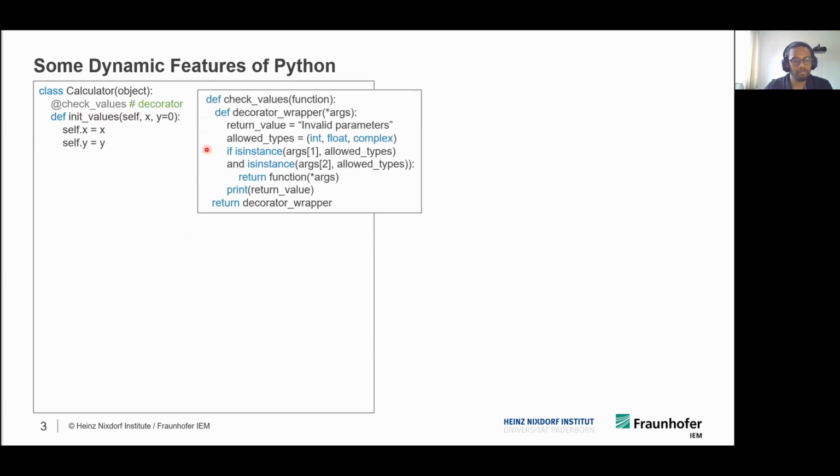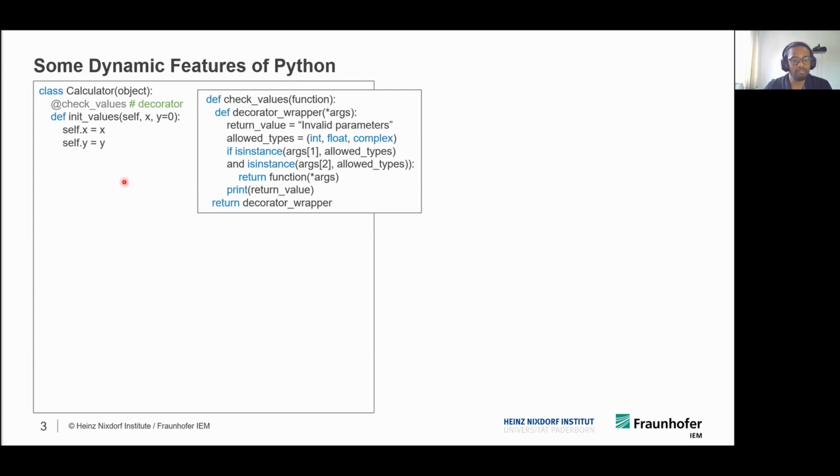And here is the implementation of the decorator. In a nutshell, what this function does is validate whether the arguments passed to the function are of integer, float, and complex types. And if the validation is successful, then it goes ahead and invokes the called function. Otherwise, it prints some error string.